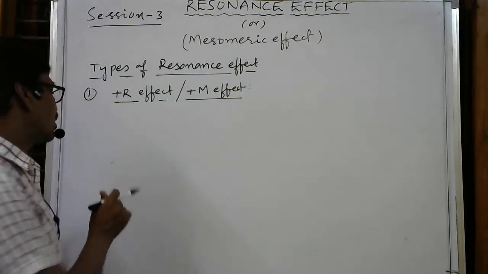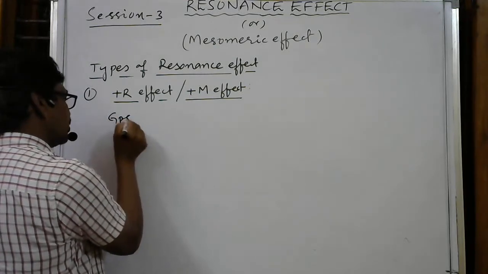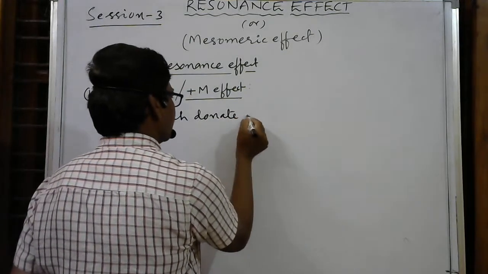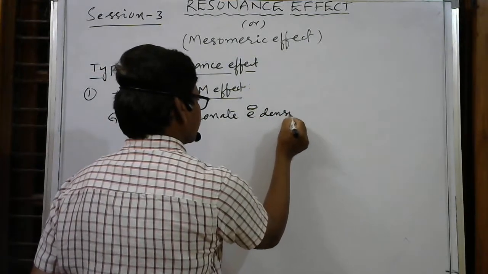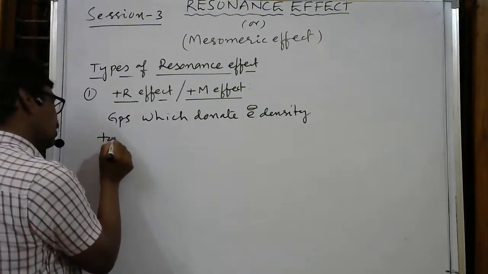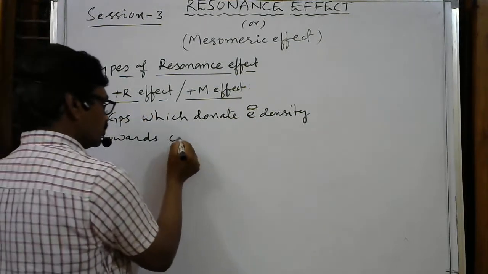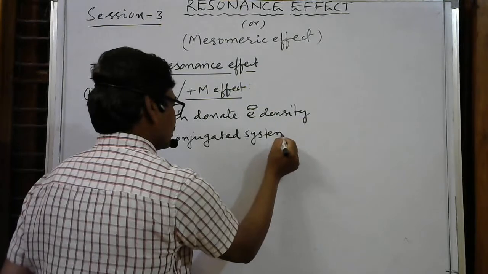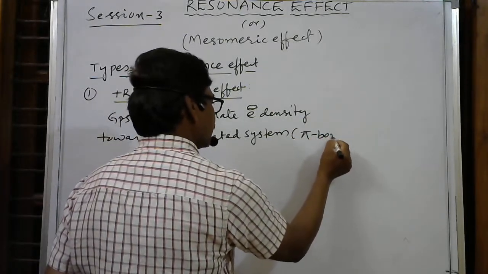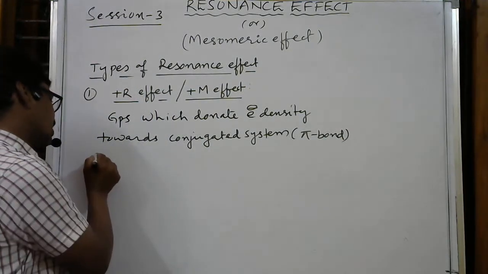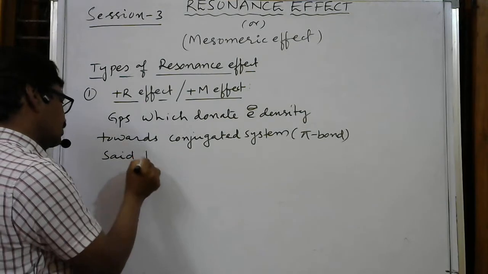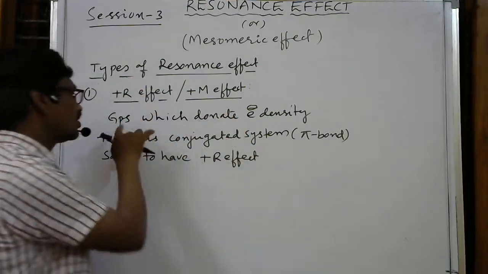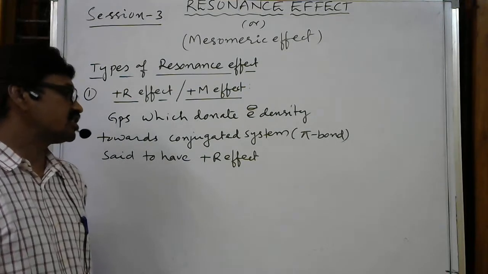Here I am writing: groups which donate electron density towards the conjugated system, towards the pi bond system, are said to have plus R effect or plus M effect.